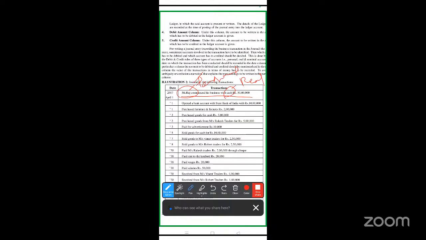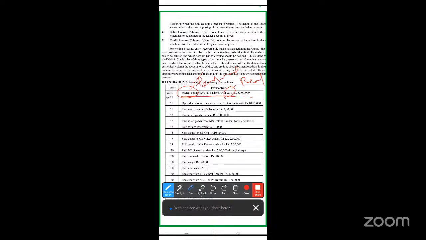So what is the rule? Real account rule: debit what comes into the business, credit what goes out of the business. Whenever you're writing any journal entries, you have to assume it is your business and you are the person writing these transactions.